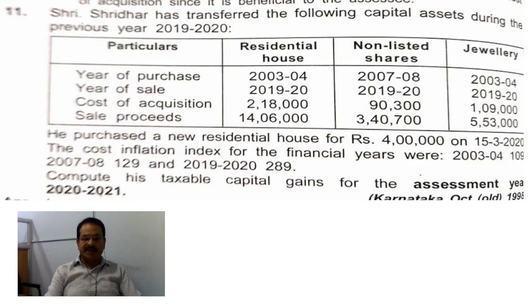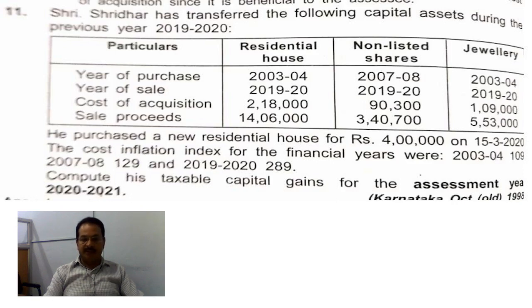There is no cost of improvement and selling expenses, so the only item which you have to deduct from the sale proceeds is cost of acquisition. Therefore, long-term capital gains 14,06,000 minus 5,78,000. 2,28,000 long-term capital gains.